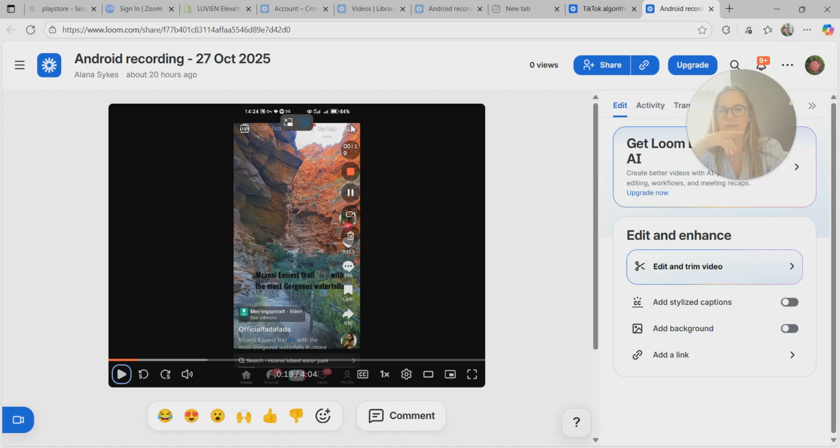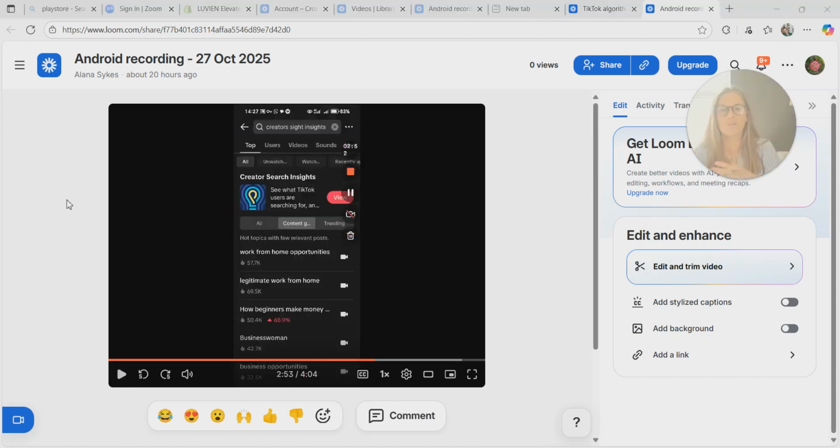Open the TikTok app, and on the top right-hand side, press on the search bar and type in Creator Search Insight. Next, go into the search bar again and click on Creator Search Insight.